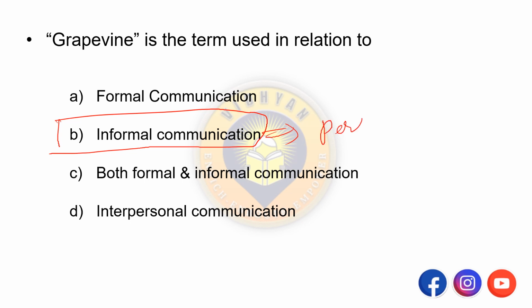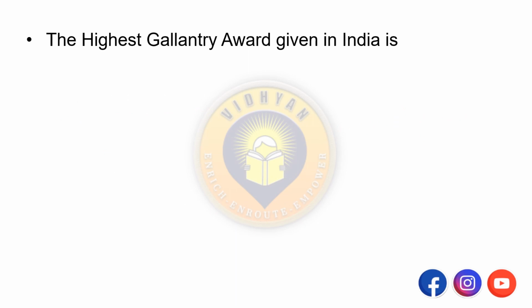Whereas formal communication is through a formal channel. Grapevine means informal communication.